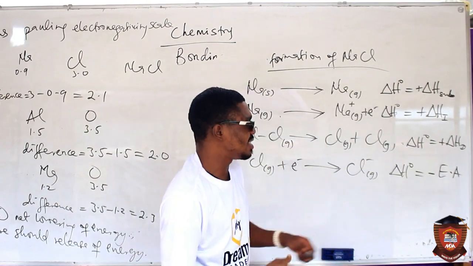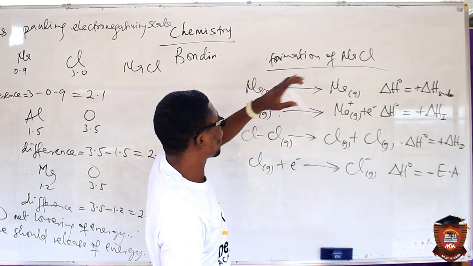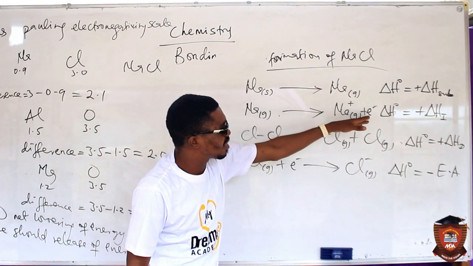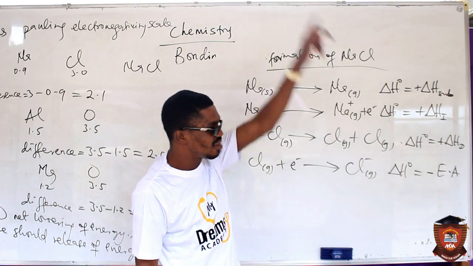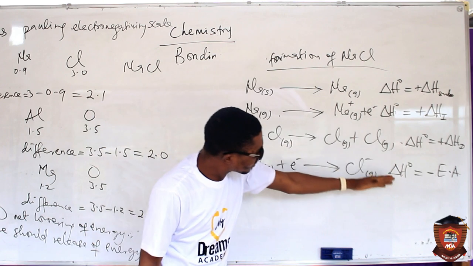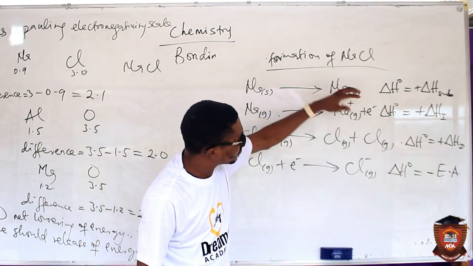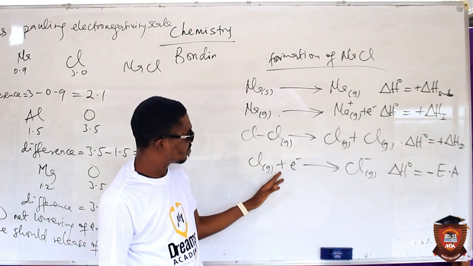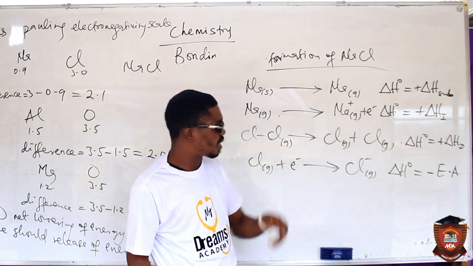The minus sign indicates that the energy is being given out. Energy was required for sodium to lose the electron, so chlorine, in accepting that electron, should release energy. Sodium ion has formed by releasing an electron, and the chlorine atom gains that electron to give you chloride ion.